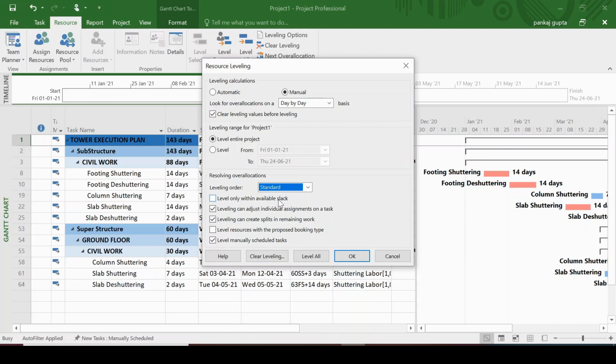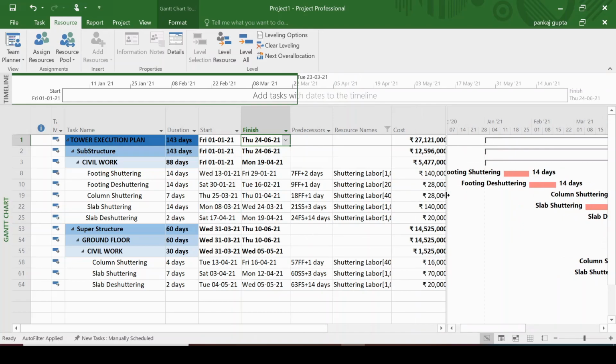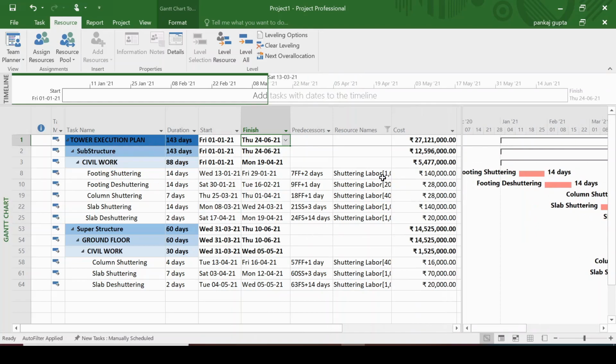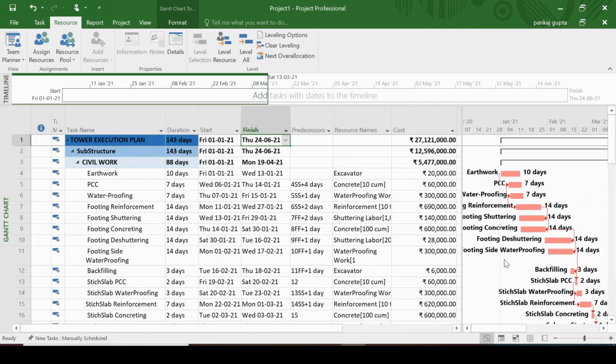You can also select the option to level only the activity which is non-critical without changing the critical path of the project. So you can also understand all these 5 options by creating a sample project, loading a resource in it, and then seeing the changes that MSP will make once you select a different combination of the options.